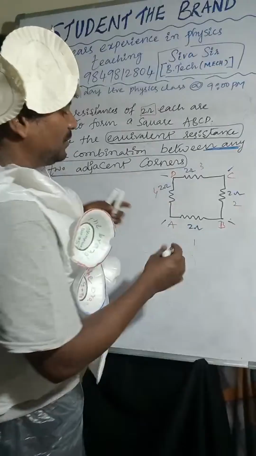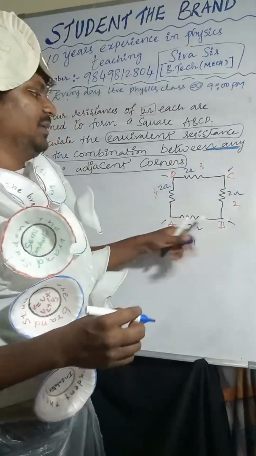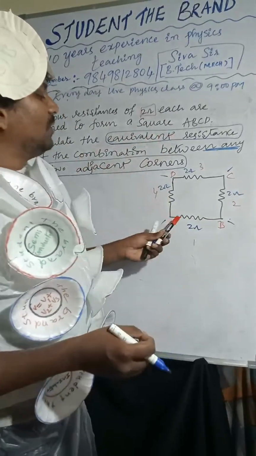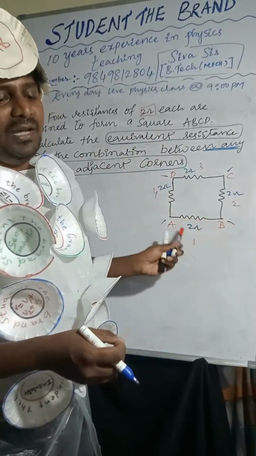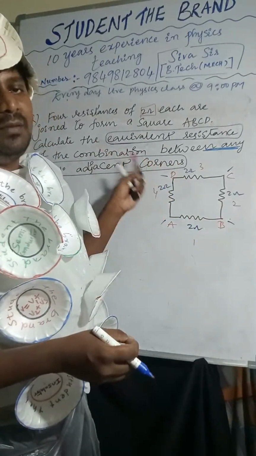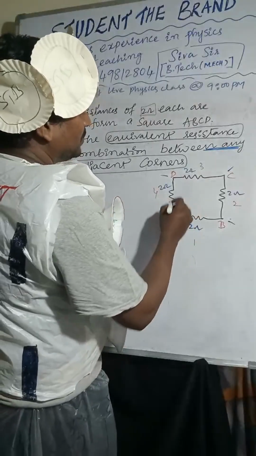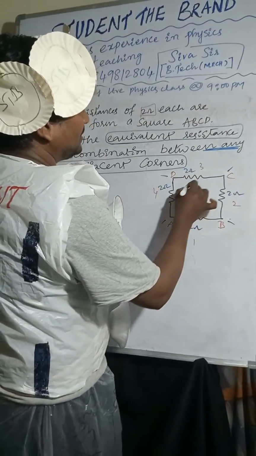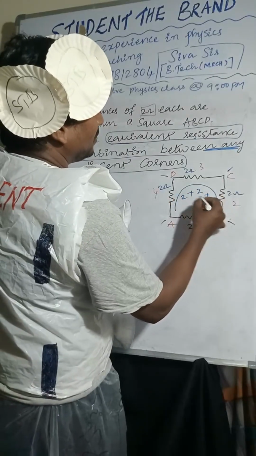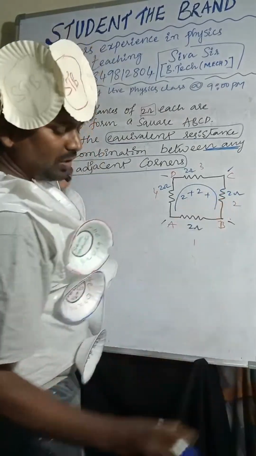I want to find out the equivalent resistance between two points, A and B. I am selecting A and B. Now you see, if you are selecting between A and B, then the remaining three resistors, 2 plus 2 plus 2, are in series combination.